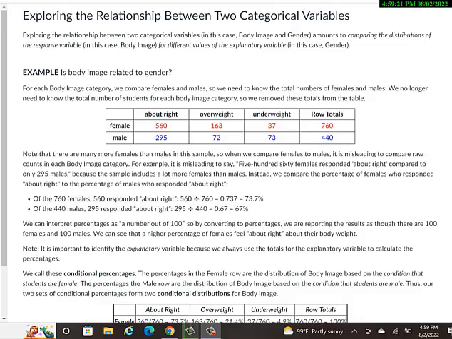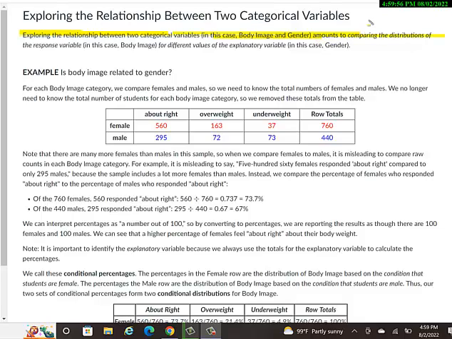On this page, we'll cover more of this example we've been talking about, body image and male versus female. Not that I'm pitting them against each other when I say versus, right? Just comparing, I guess. Exploring the relationship between two categorical variables, in this case body image is one categorical variable, and gender. So in this case, I guess we're assuming that we're only talking about people who identify themselves as female, and then those who identify themselves as male. If you identify as a different category, then I guess that wasn't considered, I don't know.